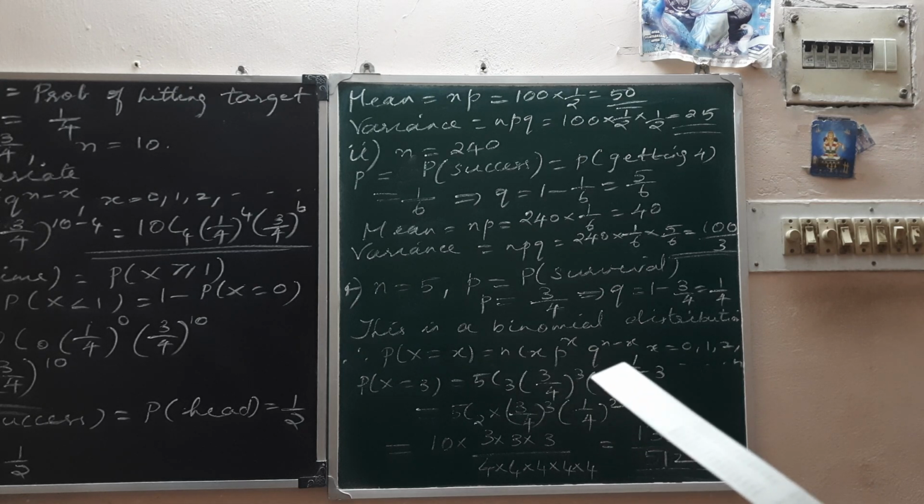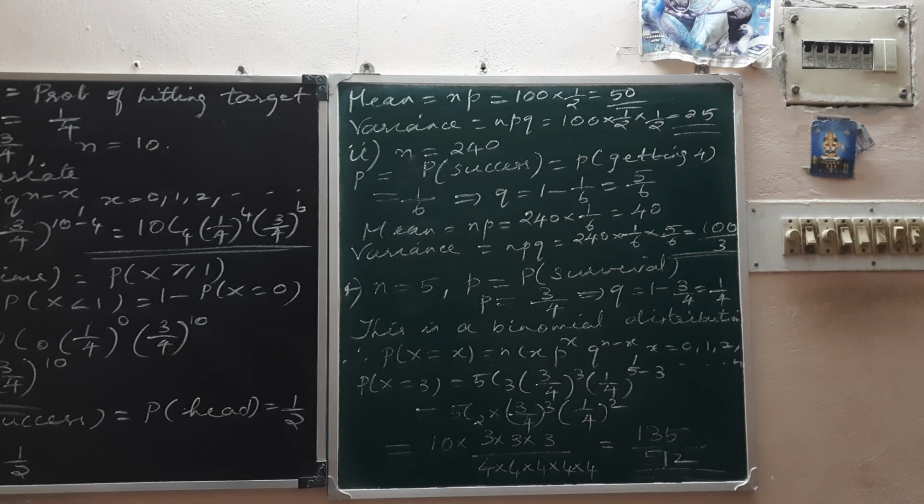So p of x equal to x is nCx p power x q power n minus x, x belonging to the range 0, 1, 2, 3 up to n. So p of x equal to 3 is 5C3 p, that is 3/4 power 3, 1/4 power 5 minus 3. 5C3 can be simplified as 5C2, whose value is 10, 3/4 power 3, 1/4 power 2. So we simplify this: 10 into 3 into 3 into 3 divided by 4 into 4 into 4, 5 times. So after the cancellations the remaining is 135/512.